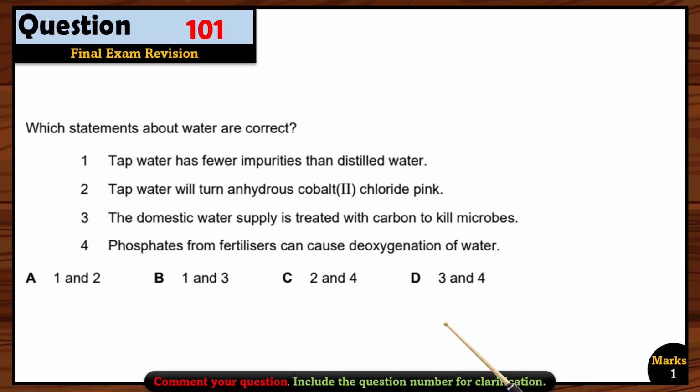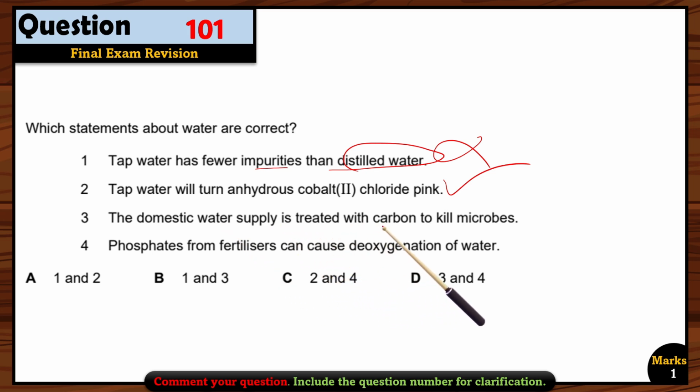Let's see another question. Which statements about water are correct? Tap water has fewer impurities than distilled water. Wrong. Distilled water has fewer impurities, okay? Because we already have removed the impurities through the process of distillation. Tap water will turn anhydrous cobalt chloride pink. Yes, because it doesn't matter whether the water is pure or not, the water can change the color of the anhydrous cobalt chloride. Okay, when it becomes hydrated, the color will change to pink.